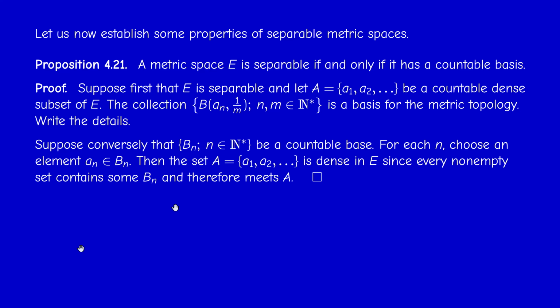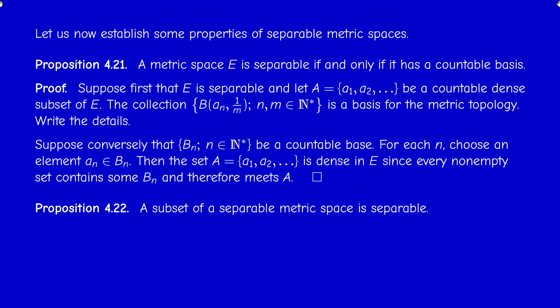Now we form a new set by selecting these elements, and we get a new set capital A. It's easy to see that this set, obtained by choosing one element in each basis element, is dense. Why? Because every non-empty open set contains some Bn, and therefore it meets A. Very easy.